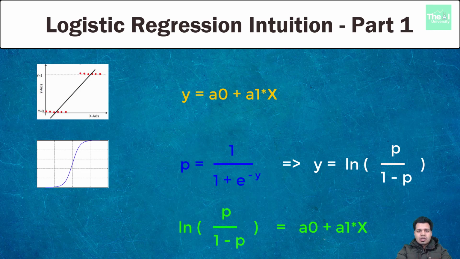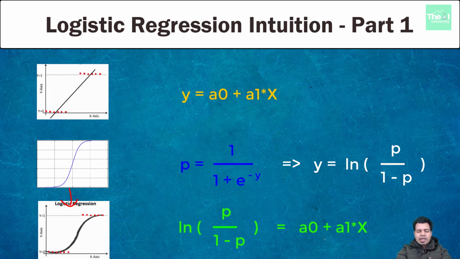The corresponding chart of this logistic regression equation would look something like this. So basically this line of logistic regression is the best fit line which can fit the data points shown in the chart, and we are trying to get this best fit line using logistic regression. We can treat this line as our logistic regression model, which is ready to predict the probability values for dependent or target variables. These probability values lie in between 0 and 1.